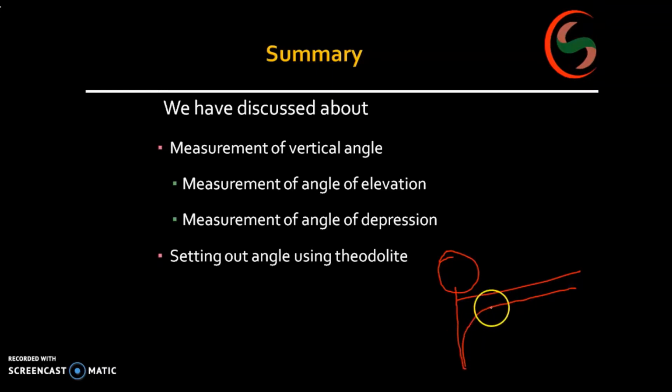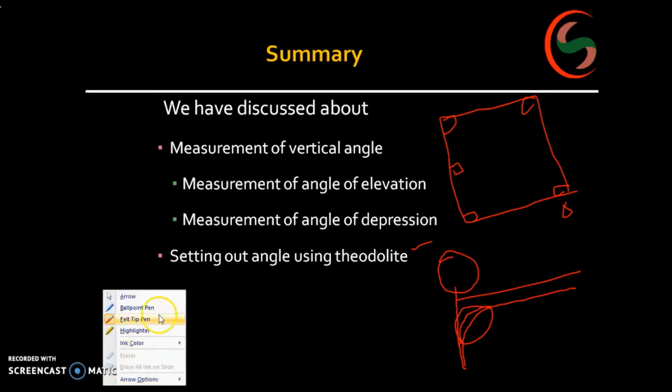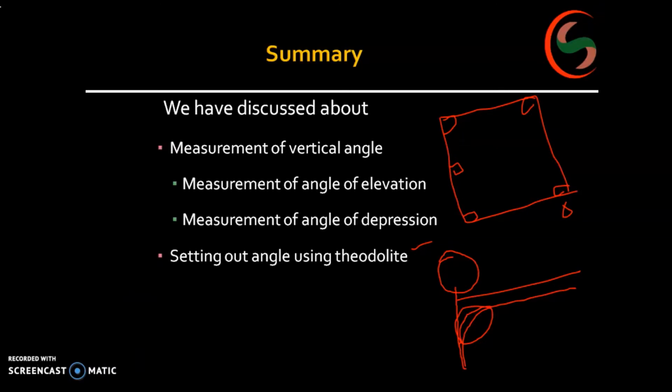So what is this here? Some radius with some angle. How to set that angle? By using the theodolite only. And next, building is there, okay, with reference to some point, corner of a building, you will be fixing up all your columns. For that reason we required these things. Okay, all you are supposed to use these things, right?